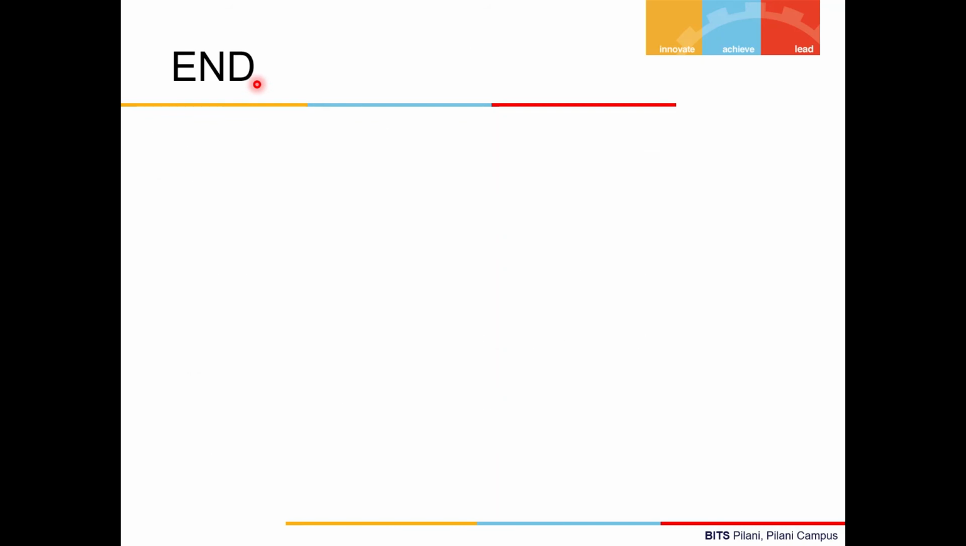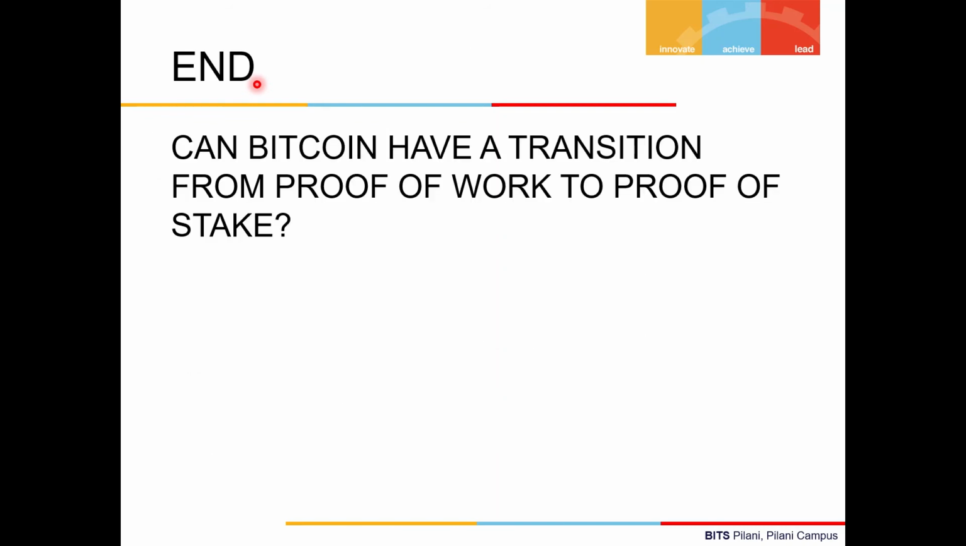I will be ending the presentation by asking one question. Can Bitcoin have a transition from proof of work to proof of stake? Well, this transition can only be done by using a fork. Fork is a term used for a change in code. And if 51% of the entire network agrees to the transition from proof of work to proof of stake, then it might happen in Bitcoin also.